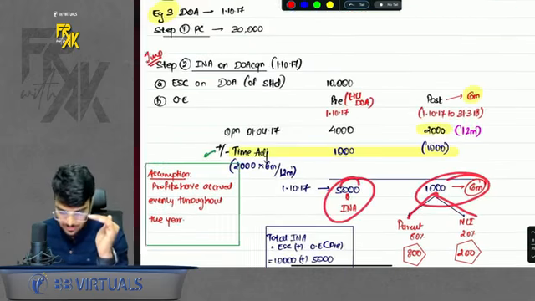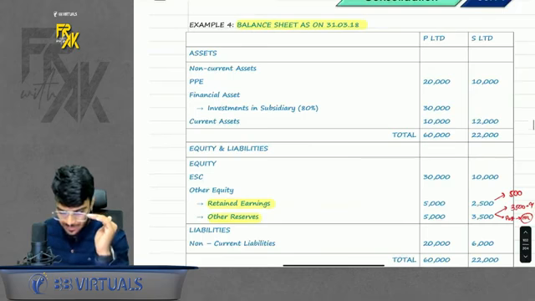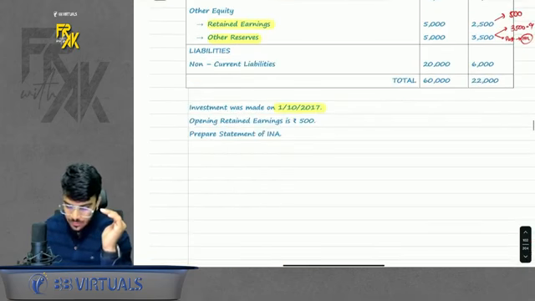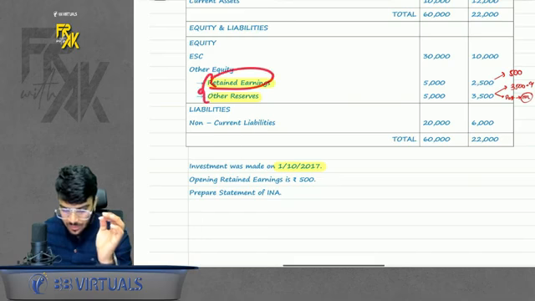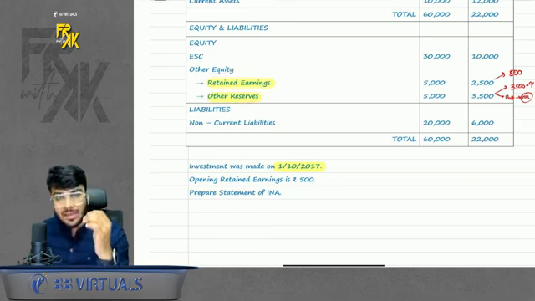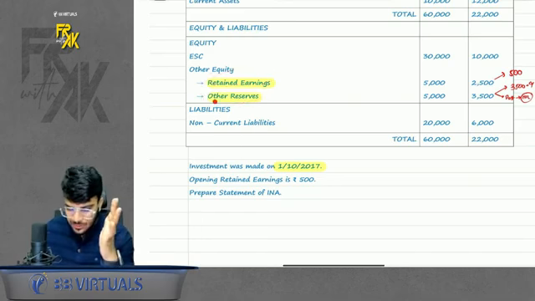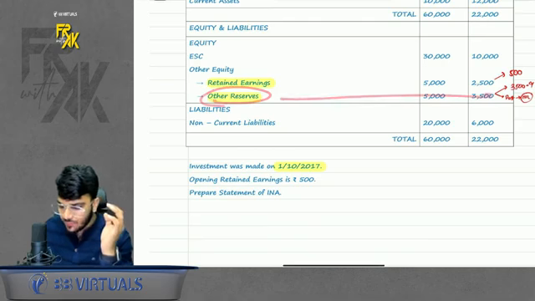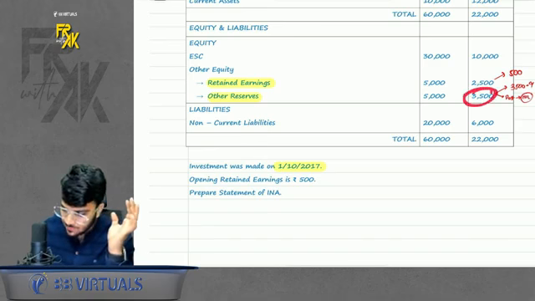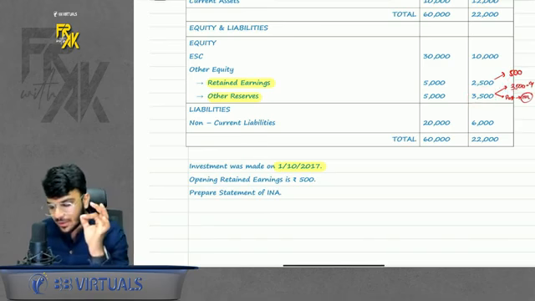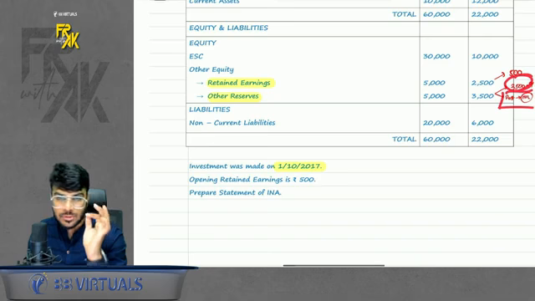So this is what we learned in example number 3. Then we came towards example number 4. Sometimes in other equity, two bifurcations are given, retained earnings and other reserves. And sometimes the balance of other reserves is missing. Opening of other reserve is not given. When the opening of other reserve is not given, just remember to assume whatever is the closing will be same as opening. That means everything will come in pre, nothing will come in post for other reserves.